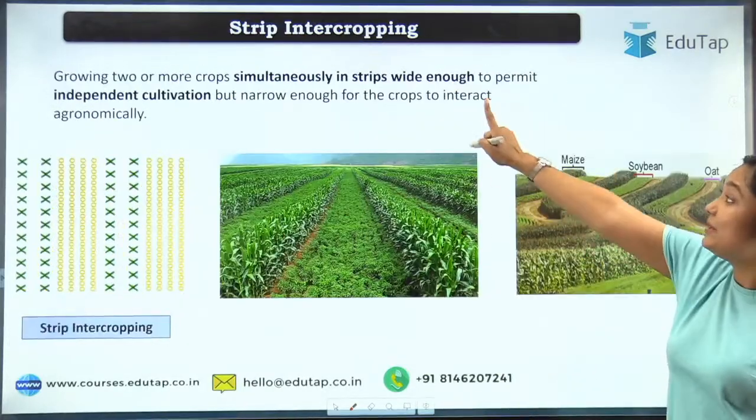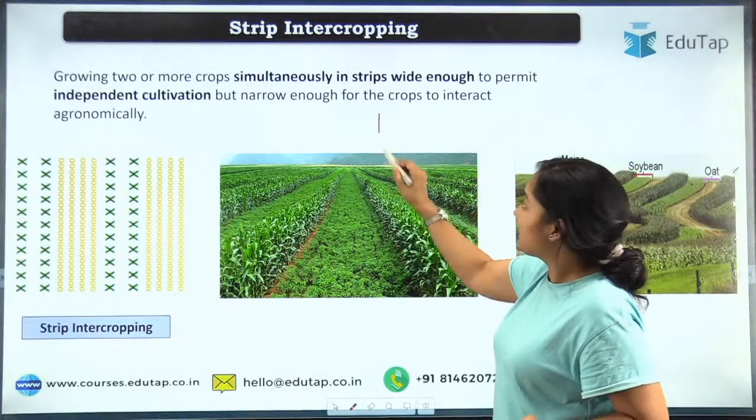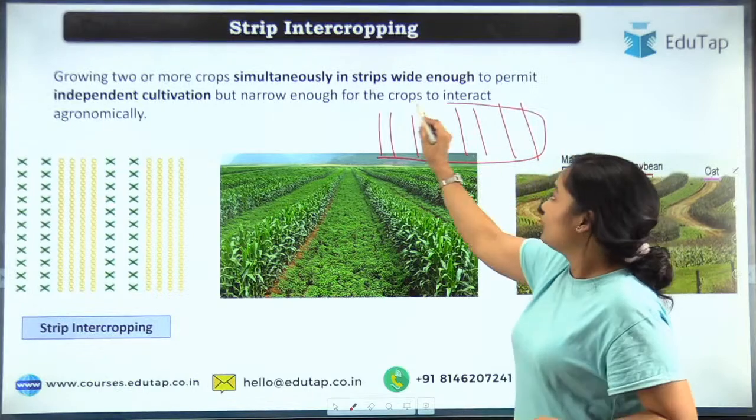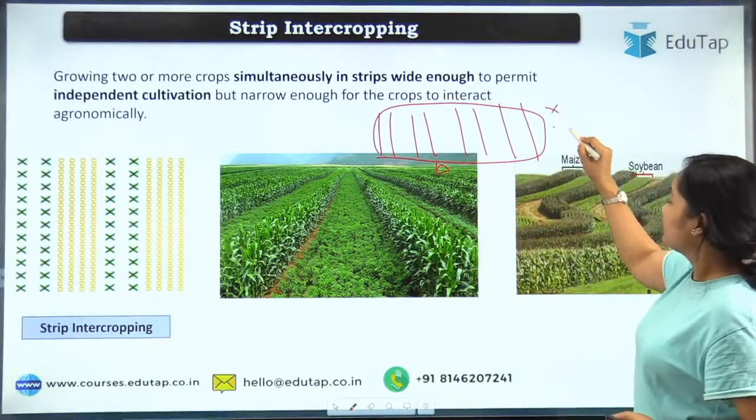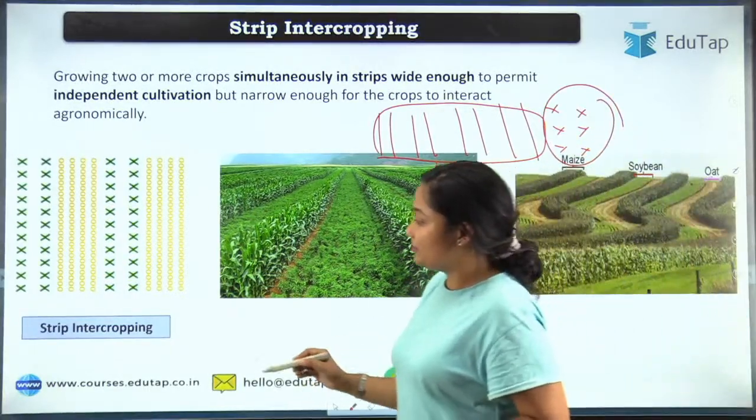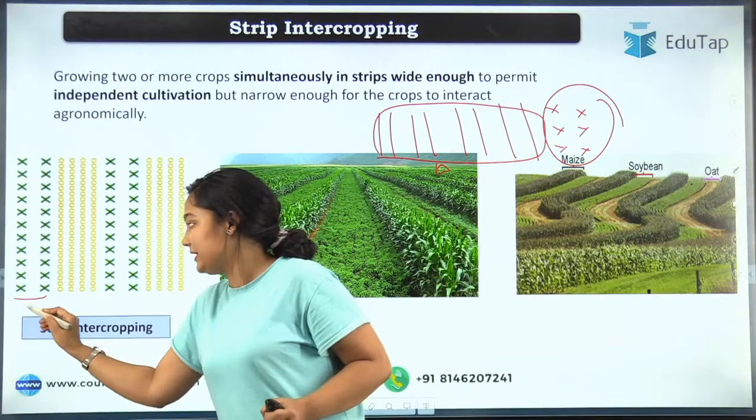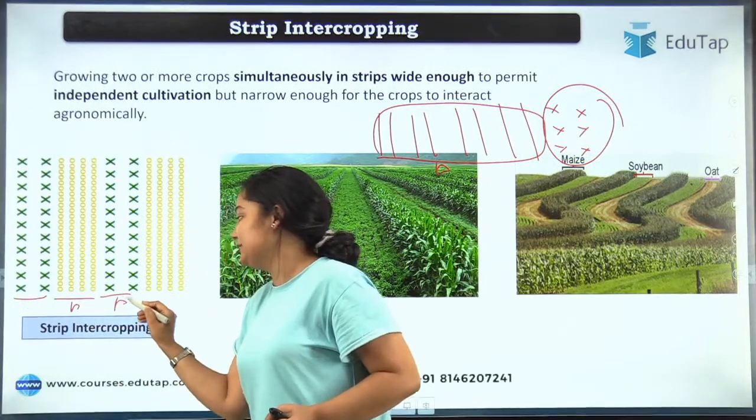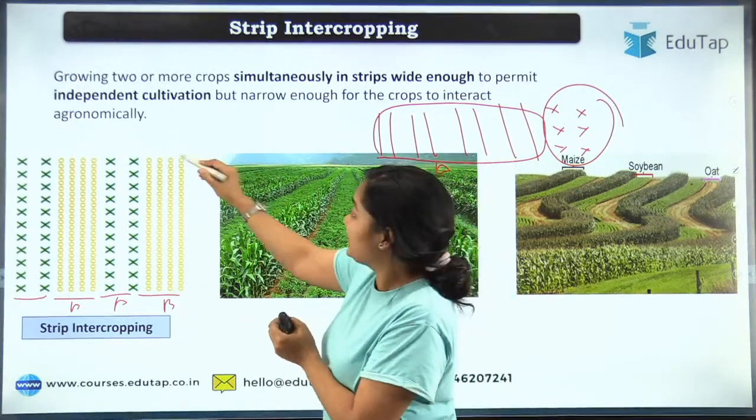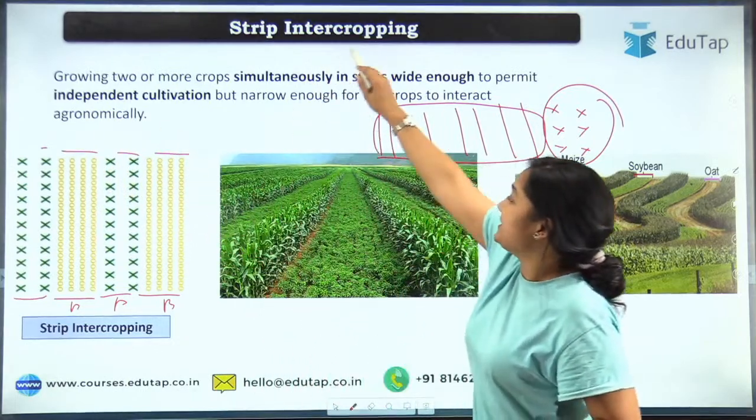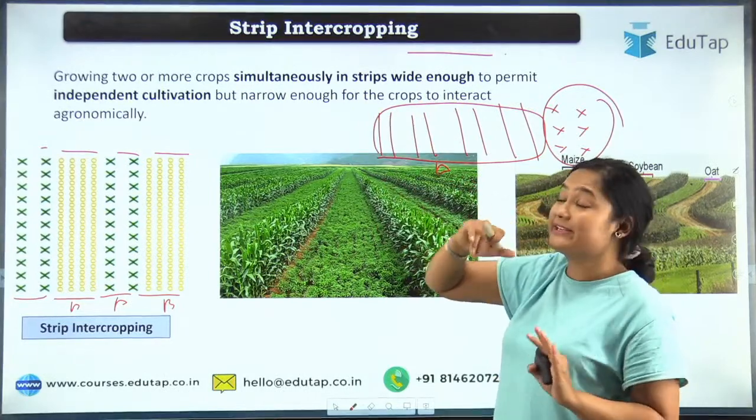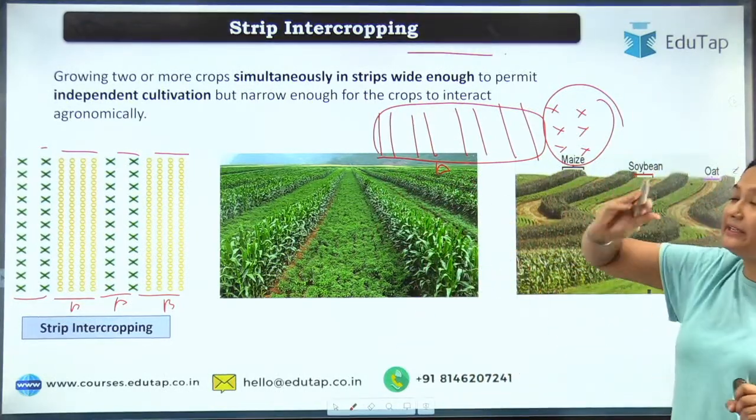So moving to the next type, that is strip intercropping. So let's say again we are growing the crop in rows, but now what we are doing, these 4 rows of crop A we are growing together, then the rows of crop B we are growing differently. So what is happening? We are preparing a strip of crop A, then crop B, then crop A, then crop B. So here, rather than making single rows, we are making strips. So that is very easy to guess. That is strip intercropping. I think I have explained it to you in a very simple manner, and it will be easy to understand and remember what kind of intercropping is there.